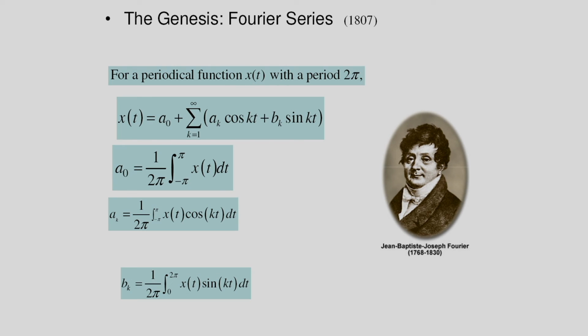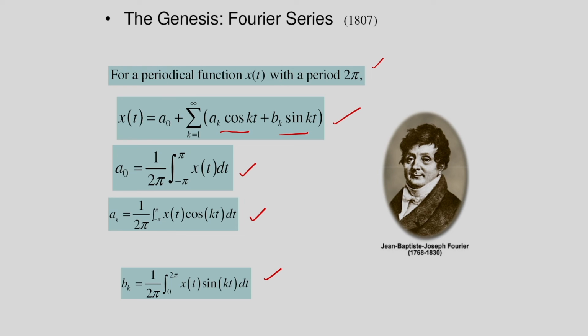You can see here I am considering a periodic function. The periodic function is x(t), and in this case I am considering a period 2π. Then in this case this x(t) can be represented by the Fourier series. The Fourier series is a0 plus the summation k equal to 1 to infinity, and I have two components, one is the cosine component, another one is the sine component. So, due to this Fourier series, I will be getting the fundamental component of the signal and also the harmonic components present in the signal. The coefficient a0 is given by this, the coefficients ak and bk are given by this expression.